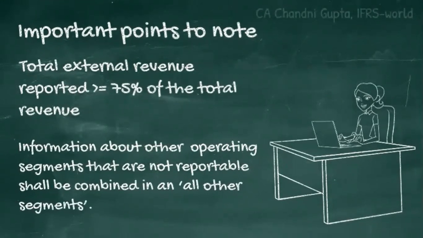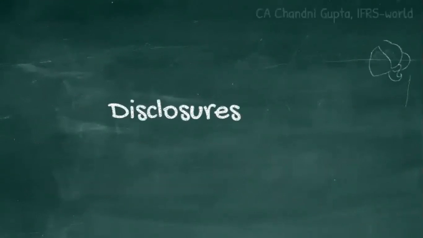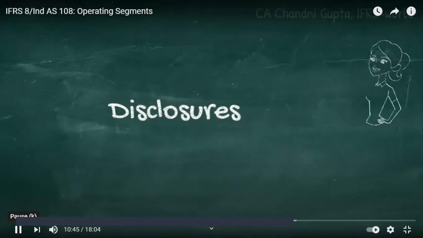Now let's understand the disclosure requirements. So there are three major... I think we should stop here. The disclosure part we cover in the next lecture. You have another lecture? Yes, ma'am. Okay, so I think we stop here. The disclosure part and the next topic we will start in the next lecture.